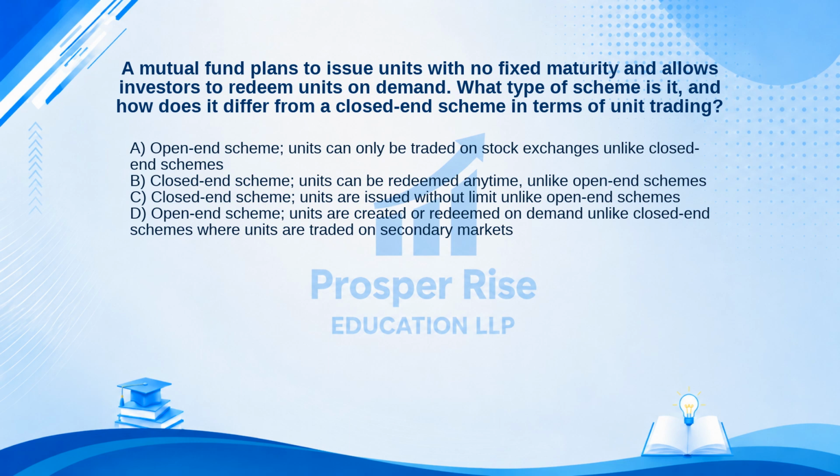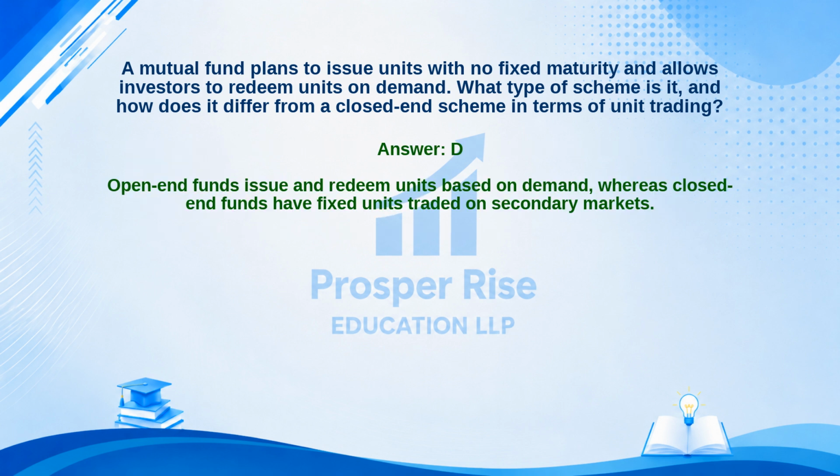A. Open-end scheme. Units can only be traded on stock exchanges, unlike closed-end schemes. B. Closed-end scheme. Units can be redeemed anytime, unlike open-end schemes. C. Closed-end scheme. Units are issued without limit, unlike open-end schemes. Or D. Open-end scheme. Units are created or redeemed on demand, unlike closed-end schemes, where units are traded on secondary markets. Take a moment to pause the video and decide. The correct answer is option D. Let's see why.